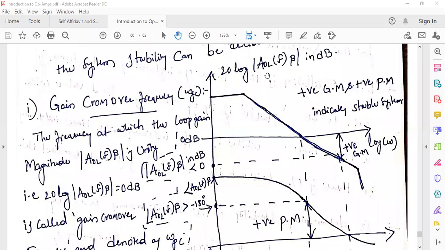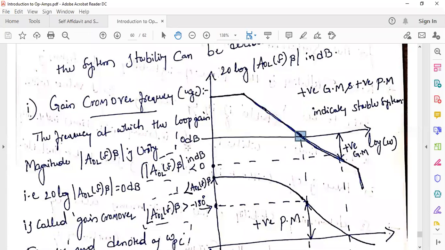If you observe the y-axis, it is 20 log |A0 L(f) β| in dBs, and the x-axis is a logarithmic scale. This is the magnitude, the gain, which starts constant. At a particular point, that means 3 dB, it drops like this, and at some particular point it reaches 0 dB.